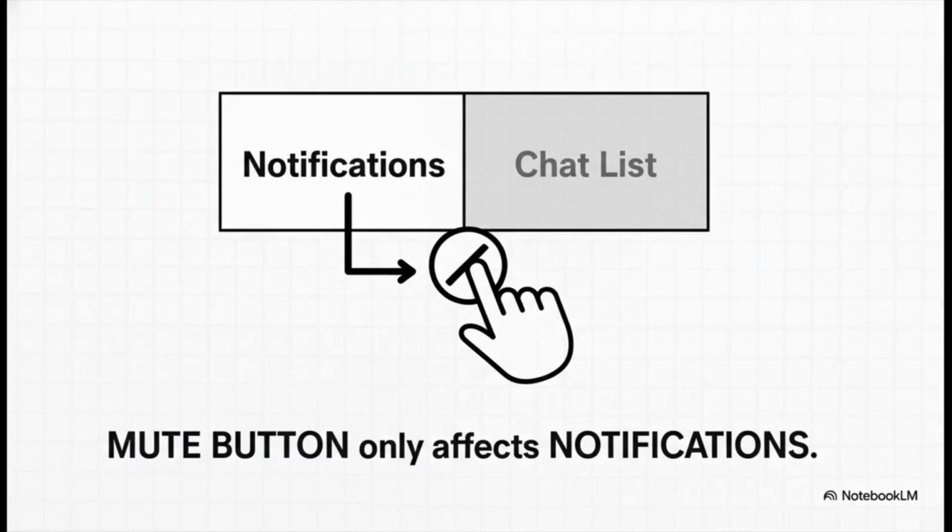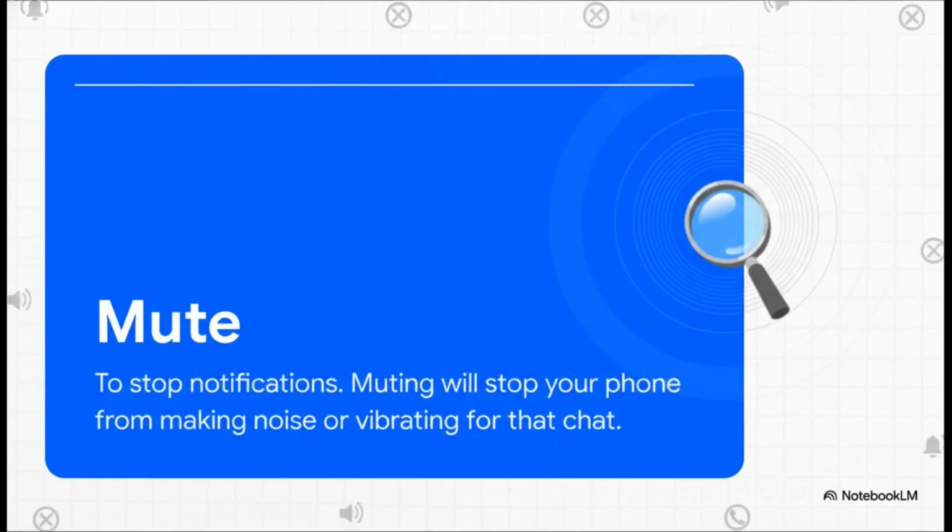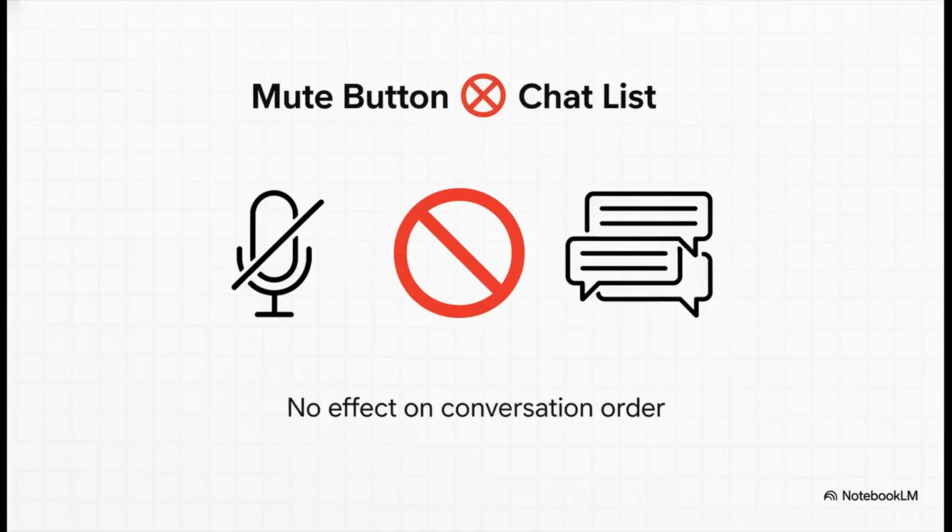And here's the real kicker. That mute button you pressed was only ever built to do one of those jobs. When you look at what mute is actually programmed to do, it's incredibly specific. Its one and only function is to stop notifications. That's it. It's just an on-off switch for those external alerts and nothing more. This means the mute button has zero instructions about your chat list. It literally has no power to tell the system to hide a chat or to stop it from moving up the list. How the chat is ordered inside the app is a completely different task that the mute button just wasn't designed for.